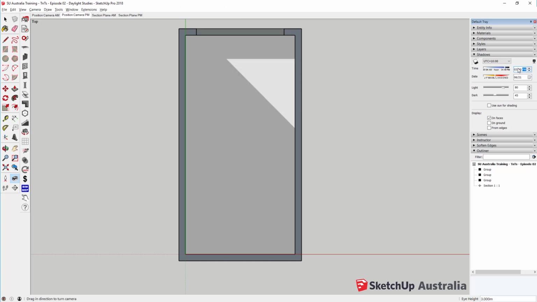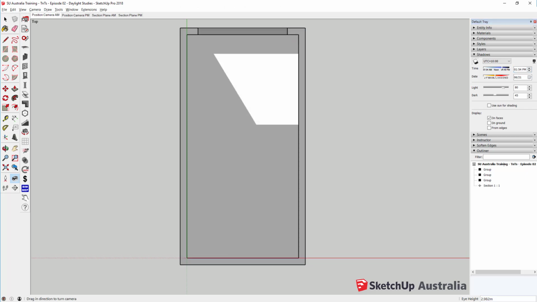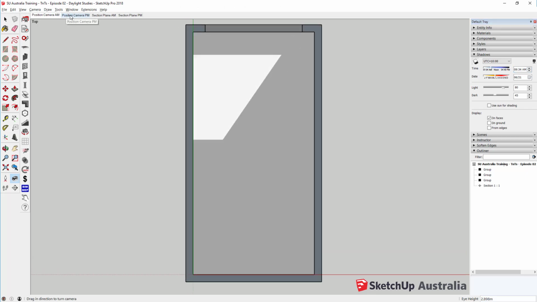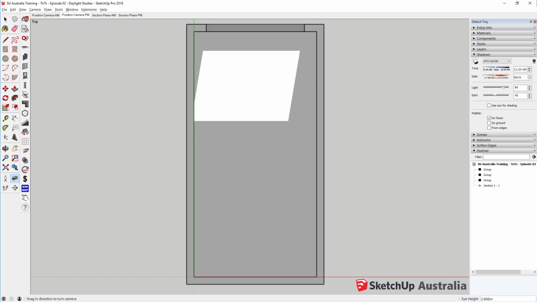Another added benefit to this method is you can create a scene so that you can quickly switch back to this view whenever you want to. You can even export this view to layout and it will retain the correct daylight access.